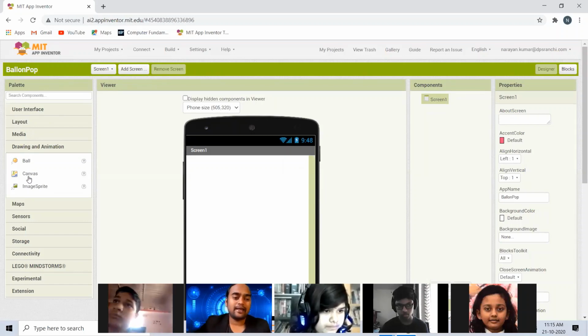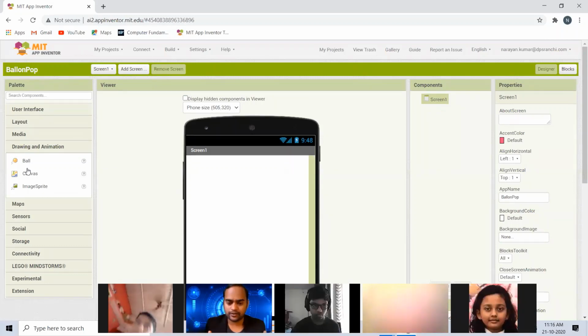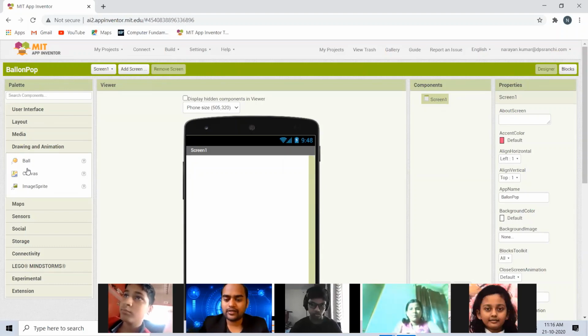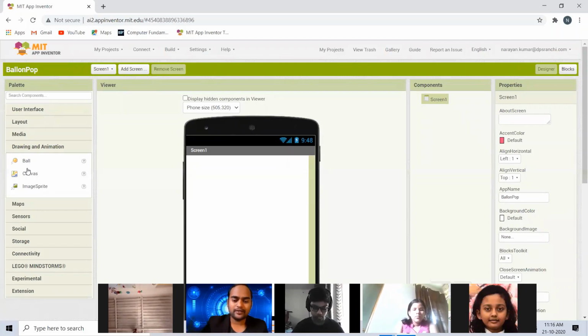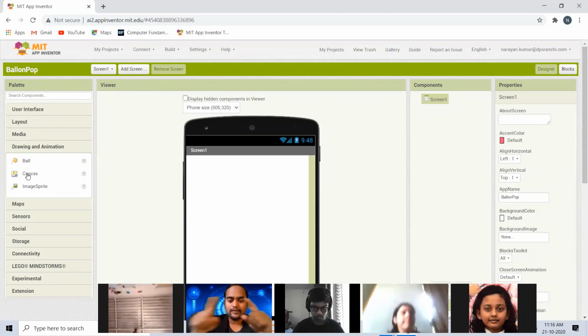Okay, and canvas. Canvas is the area within which your game will take place. For example, if you are playing cricket, you might know your cricket field. That is your canvas. If you are playing table tennis, you have a court. The court is the area within which the players are playing the game. Likewise, canvas is the area in which your sprites, meaning your images, your balls, will bounce and move, and your game will take place. So canvas is an area reserved for your game.